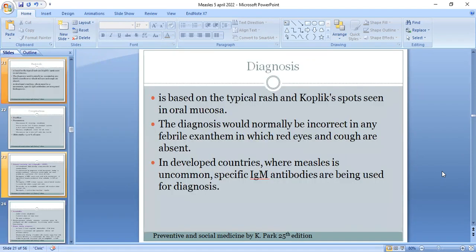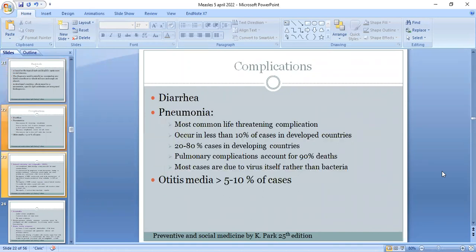Now the diagnosis of measles. Diagnosis is based on the typical rash and Koplik spots seen in the oral mucosa. The diagnosis would normally be incorrect in any febrile exanthem in which red eyes and cough are absent. In developed countries where measles is uncommon, specific IgM antibodies are being used for diagnosis.